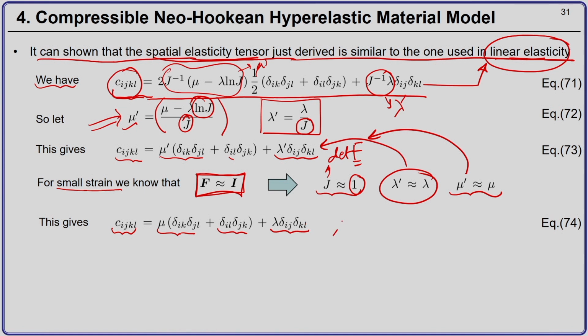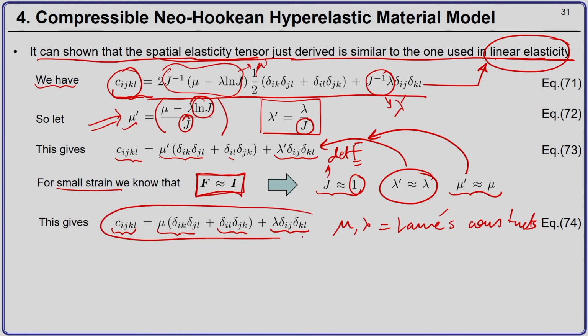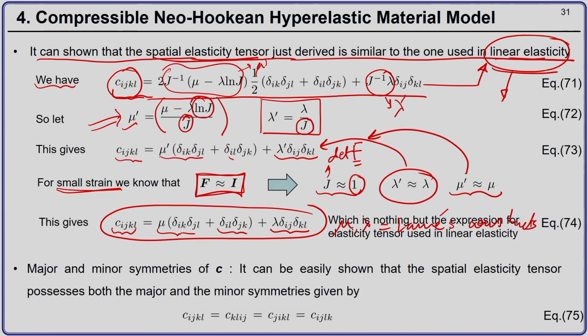And now, here mu and lambda are your Lamé constants. If you recognize this equation, equation 74 has the same form as that used in linear elasticity. So, the neo-Hookean material model under very small strain is similar to linear elasticity. That is what we have written here. Equation 74 is nothing but the expression for the elasticity tensor used in linear elasticity.